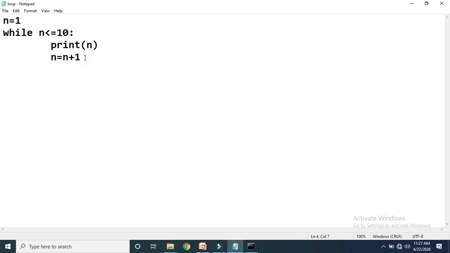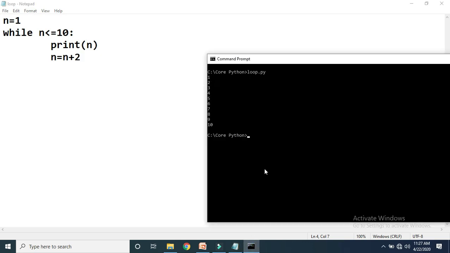What will happen if I write n is equal to n plus 2? In that case, the initial value of n is 1, 1 less than 10, true, so we print 1. Then plus 2 means the next value of n will become 3. 3 less than 10, true, so it will print 3. Let me show you the output of this one as well. See here, we are getting the numbers 1, 3, 5, 7, 9.